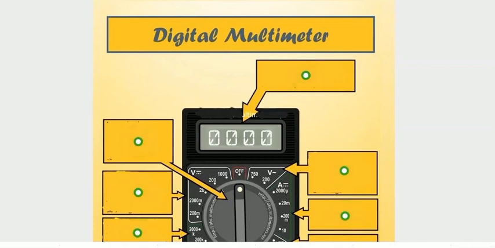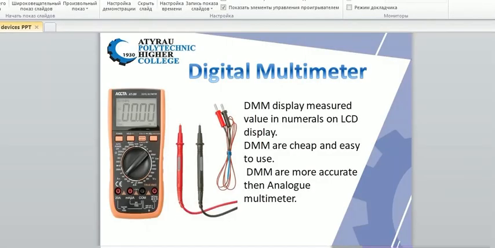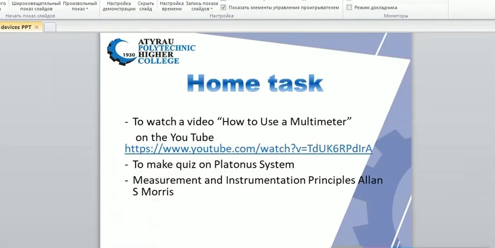And now, if everything is clear, I want to give your home task. The home task will be to watch a video on the YouTube channel called How to Use Multimeter. Then, after watching this video, you should make a quiz on your Platon system. And if you want to learn much more material about this topic, you can use the book Measurement and Instrumentation Principles, which is written by Alan C. Morris.